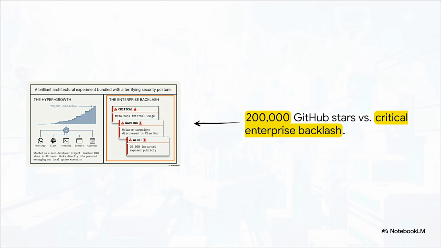OpenClaw just crossed 200,000 GitHub stars in record time. It hooks directly into your WhatsApp, your Slack, your terminal, and it runs continuously in the background. But contrasting that explosive hypergrowth is a pretty terrifying enterprise reality. Meta has completely banned it internally, security researchers are finding widespread malware campaigns directly targeting it, and tens of thousands of instances are sitting fully exposed.